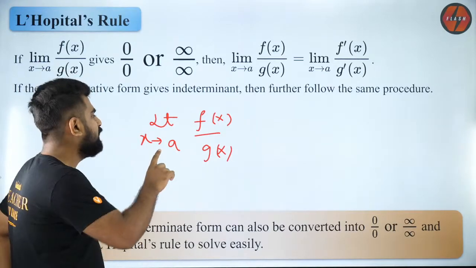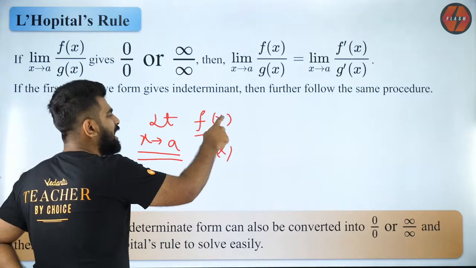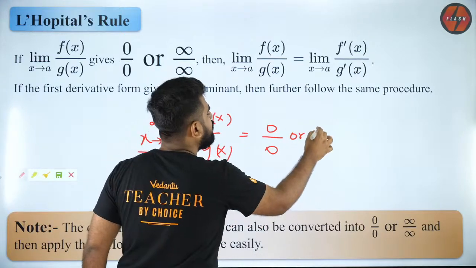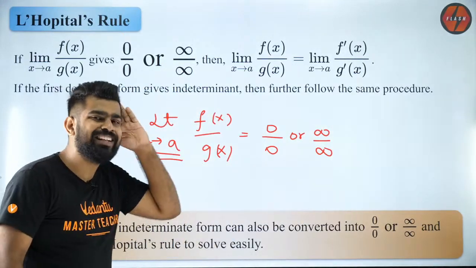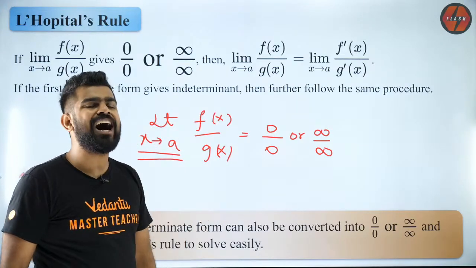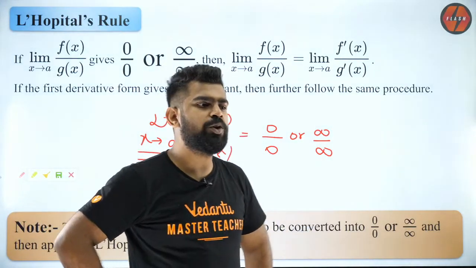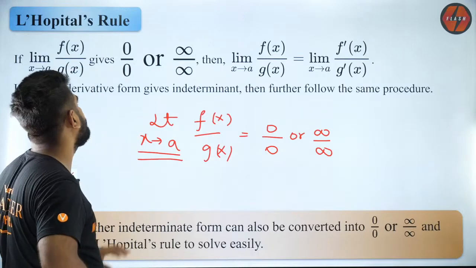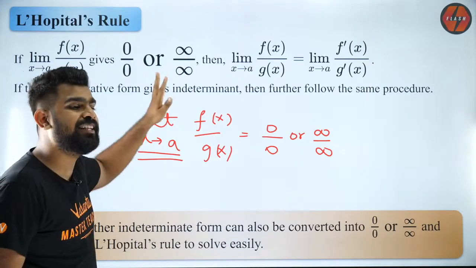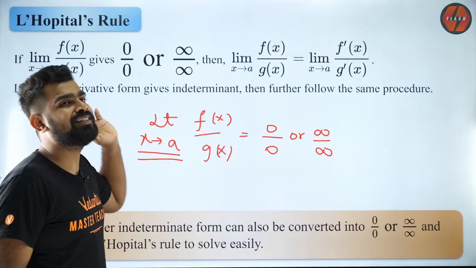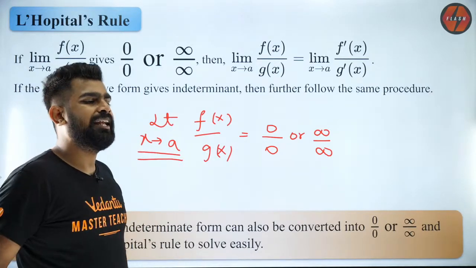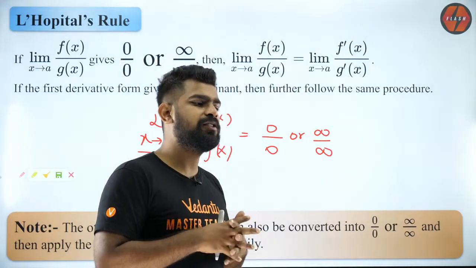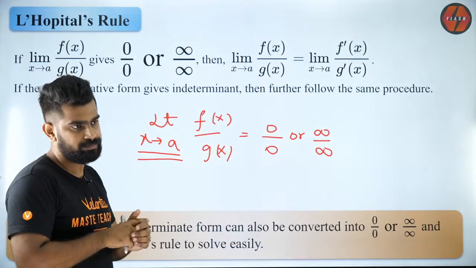Guys, listen carefully. What you will do first is put x equal to a inside the function. Let's say you get 0 by 0 or infinity by infinity. Then you know you have hit a roadblock; you are encountering an indeterminate form. When you encounter an indeterminate form, what will you do? You will use L'Hospital because this is a very powerful method. Every student likes it. Ask anybody in 11th or 12th standard, everybody will say, sir, L'Hospital is our best friend because it is so easy and fast to use.